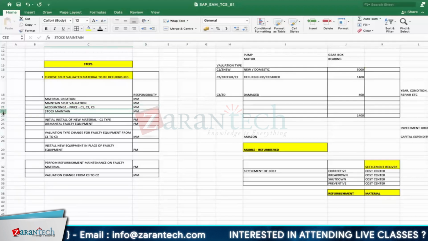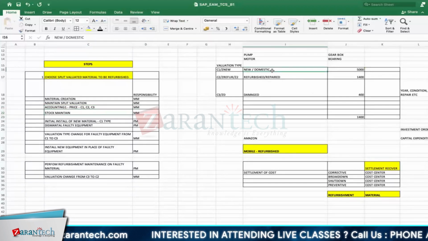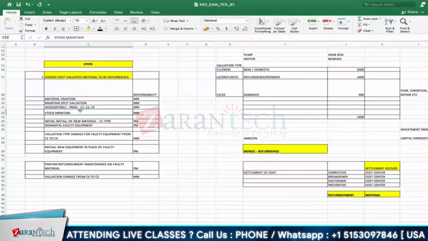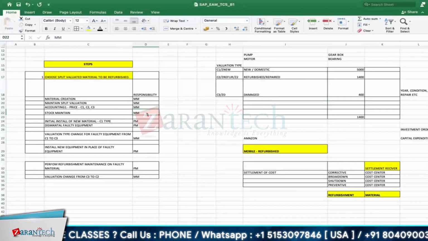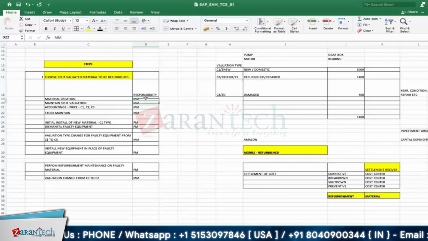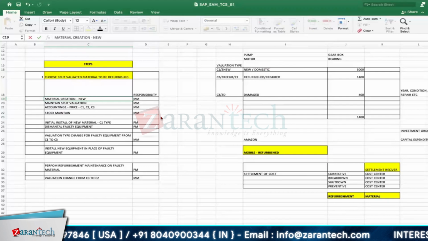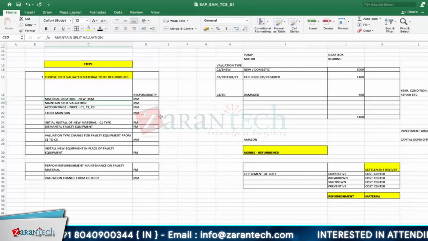Now stock. It has to show in stock, right? How many you have new in stock, how many refurbished, how many damaged, all those things are maintained in stock, again like MM. Now what we have to do when you purchase a new one? Material creation, in the sense of new. Here I'll write new item procurement.